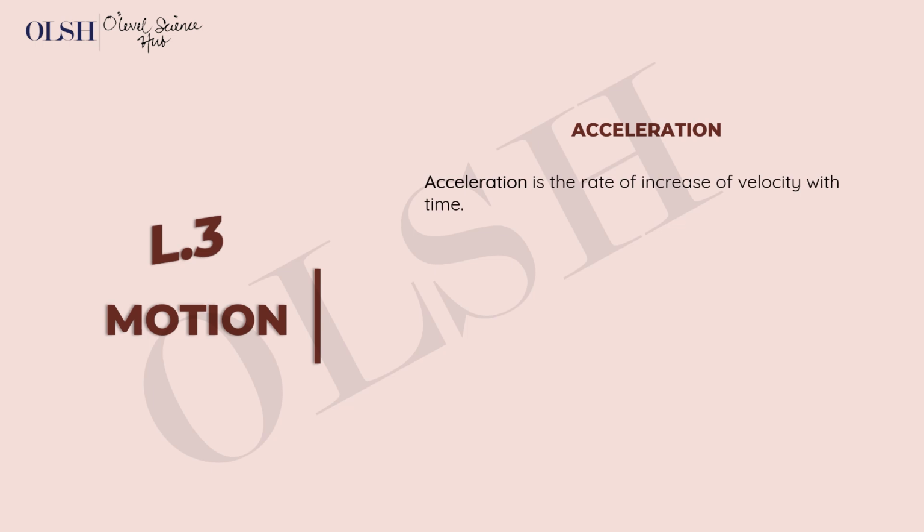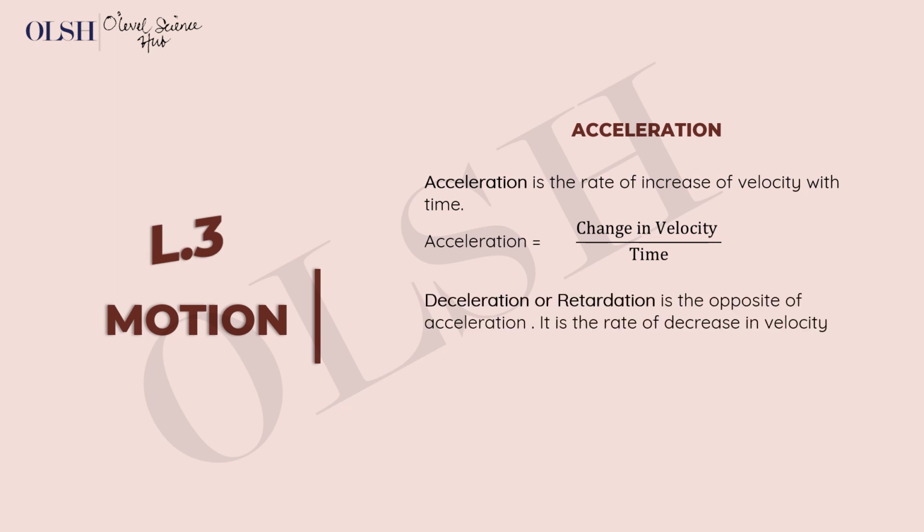Alright, so acceleration. Acceleration is the rate of increase of velocity with time. Of course the formula is change in velocity over time, and we have deceleration or retardation to be the opposite of acceleration. It's the rate at which velocity decreases. Acceleration can also be gotten by final velocity minus initial velocity over time, which means you have an object, and let's say that your object moves from this point in space to this point in space, at different velocities.